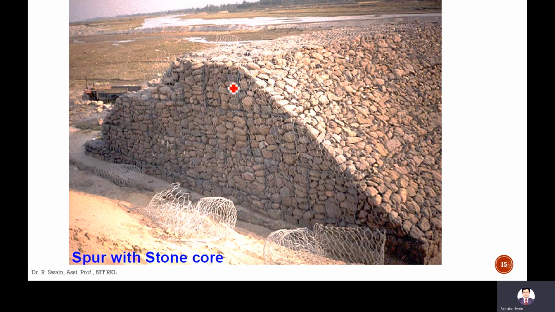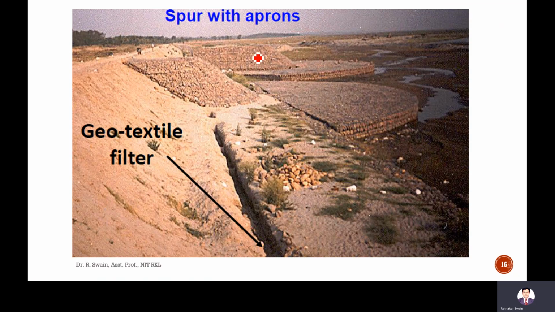And here the spurs with stone cores are provided and the nets are provided, okay, so that the stones can be placed with stability. And spurs with aprons are provided here in the banks. These are the stone, okay, these are banks, and these are the aprons provided just to stop the erosion. If you can stop the erosion here, then there will be no slide of these banks, okay, and we can maintain this river.